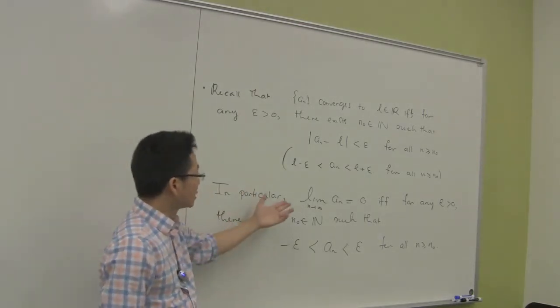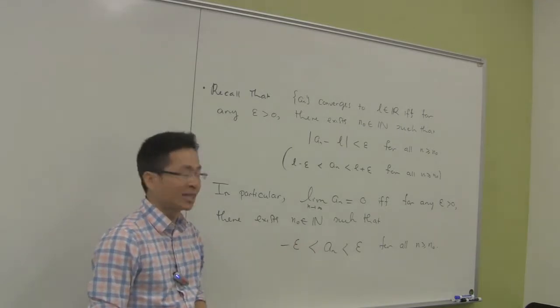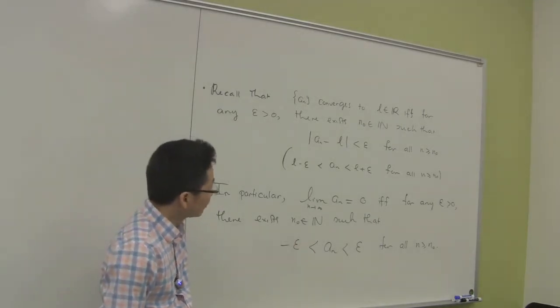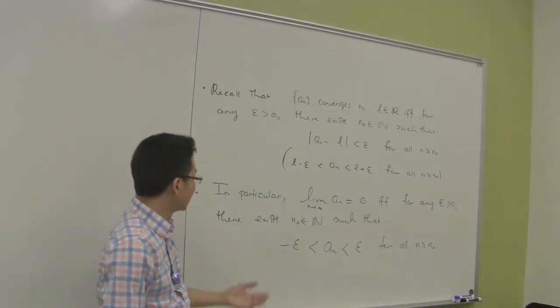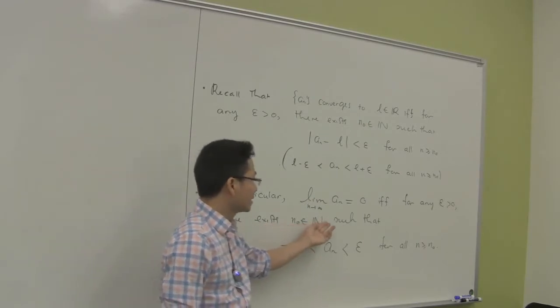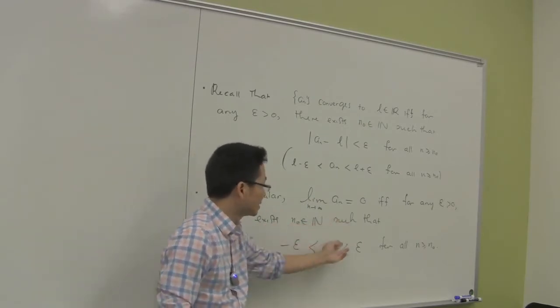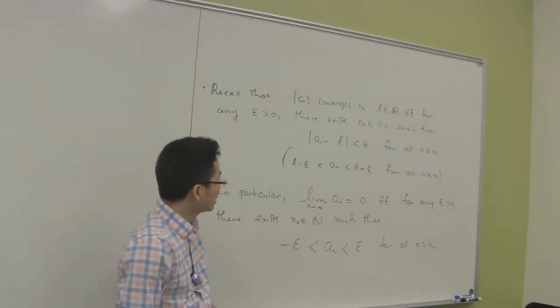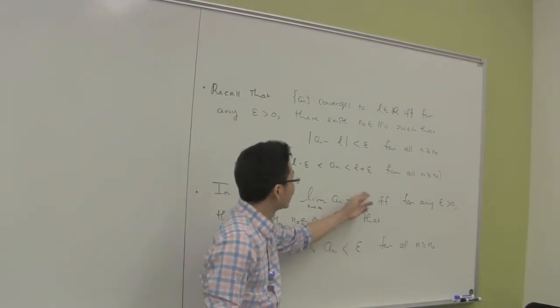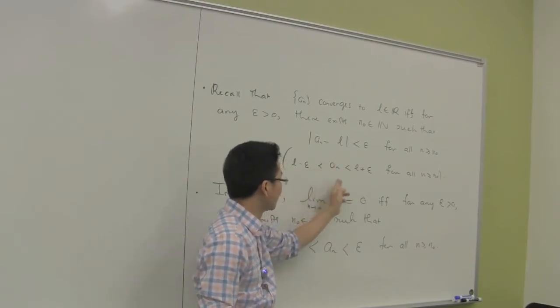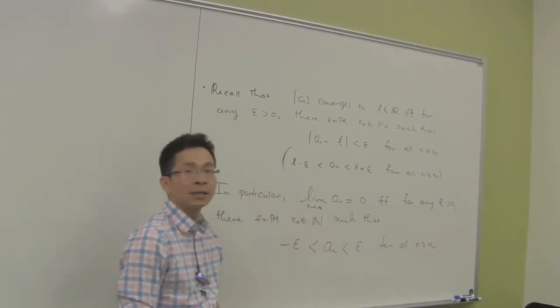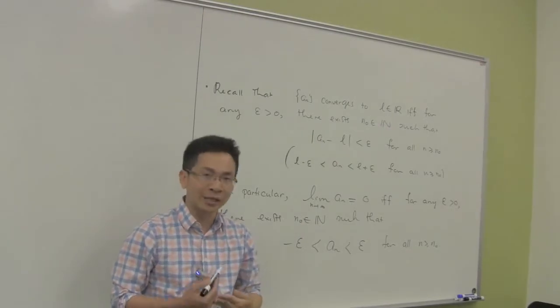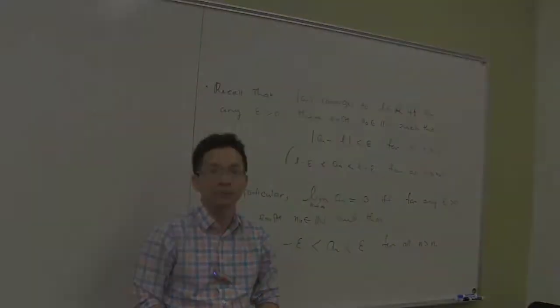In particular, the limit of a_n as n approaches infinity is 0 if and only if for any epsilon greater than 0 there exists some n_0 in N such that this inequality is satisfied for all n greater than or equal to n_0. Note that over here we only need to replace L by 0. That's why it becomes this. Okay. Now we are ready to work on this problem.